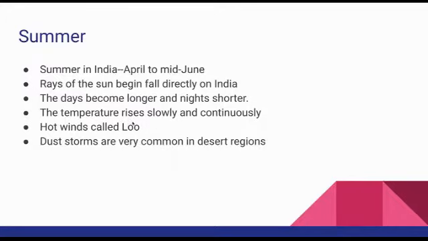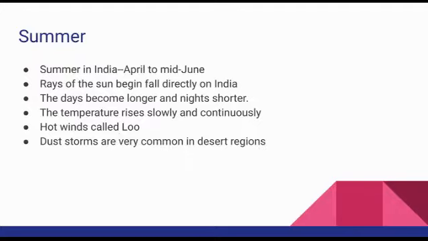Slowly the temperature rises; it starts rising in April, and in May it becomes too hot. The temperature will continuously rise. And normally in summertime we can see hot winds called Lu. What is meant by wind? Moving air.